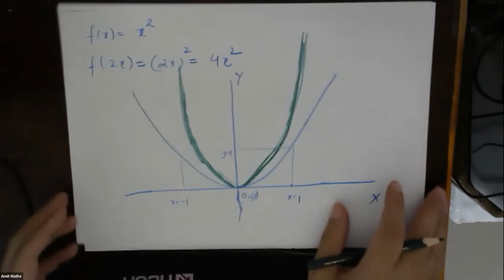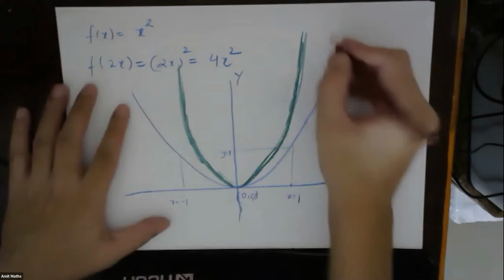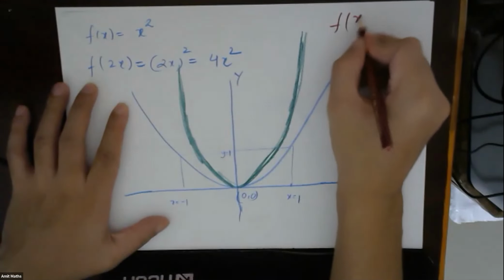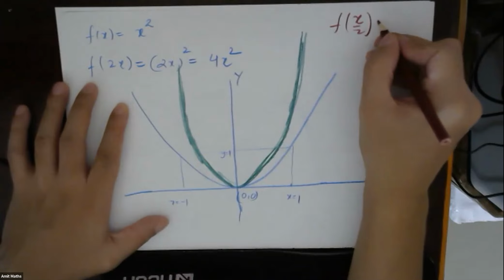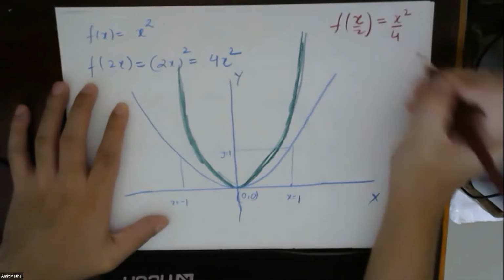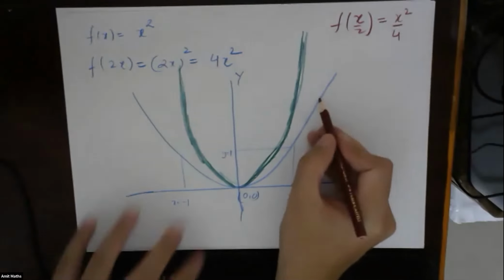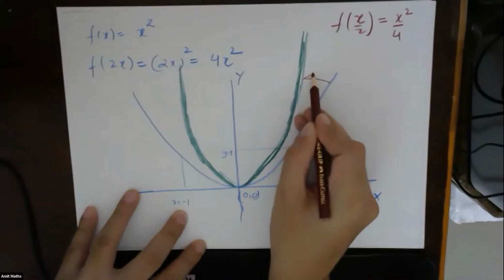Now let's see. Instead of 2x, in the same graph, try to draw the graph of f of x by 2. So x by 2 will become x square by 4. Let's see what you will get.